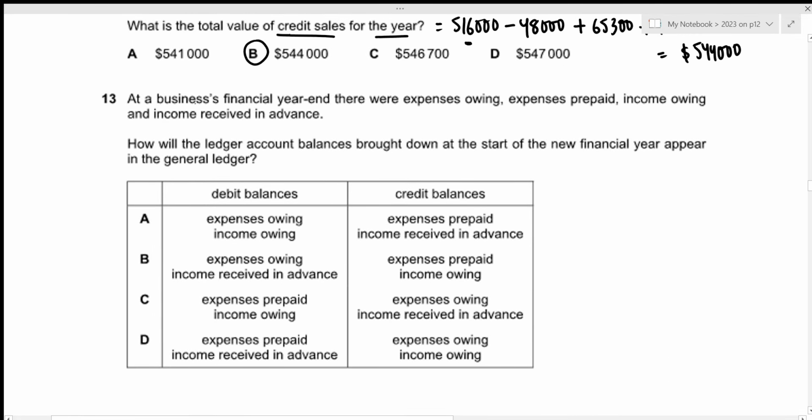Now for question number 13, at a business's financial year end, there were expenses owing, expenses prepaid, income owing, and income received in advance. How will the ledger account balances brought down at the start of the new financial year appear in the general ledger?